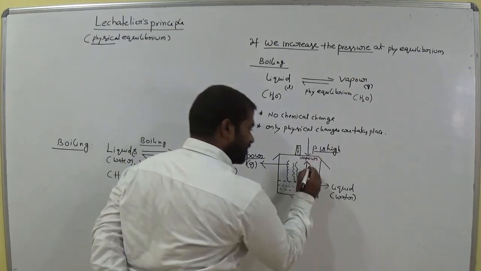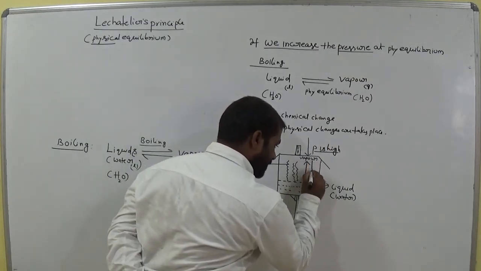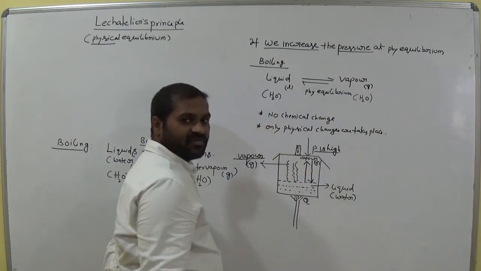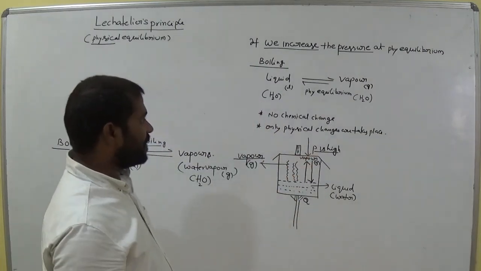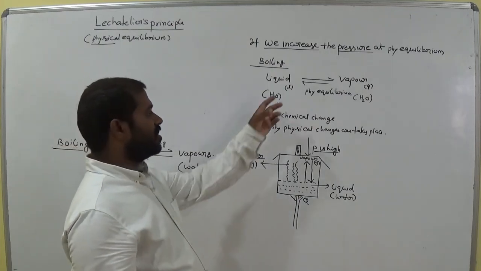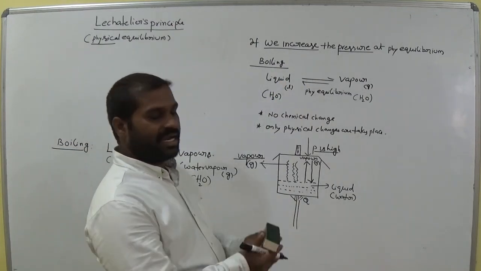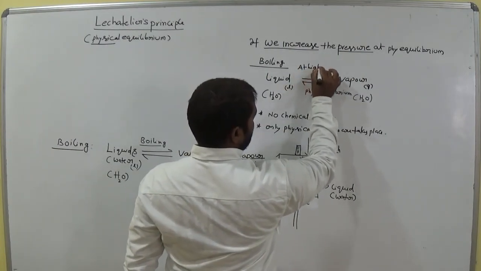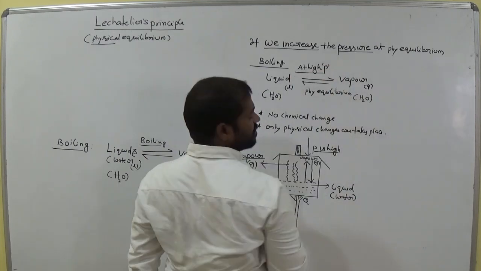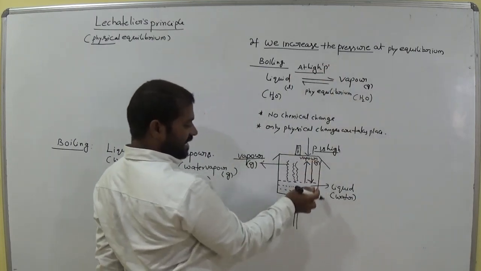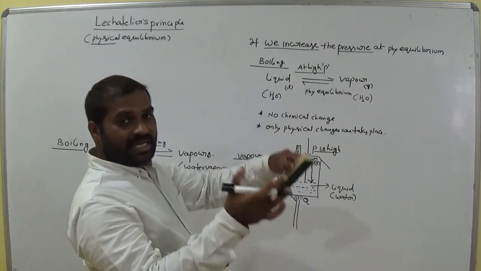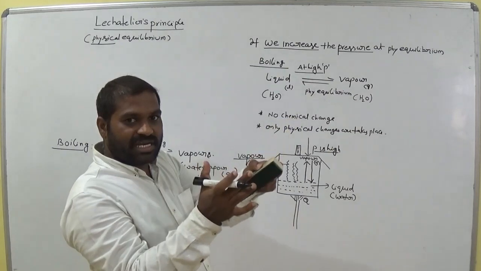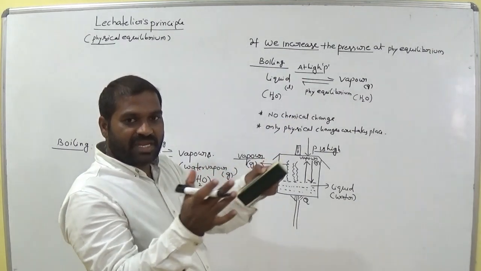When we apply high pressure, the vapor converts again to liquid. Why? Because when we apply pressure, the vapor molecules are very close, or not? Very close. The interactions are very high.